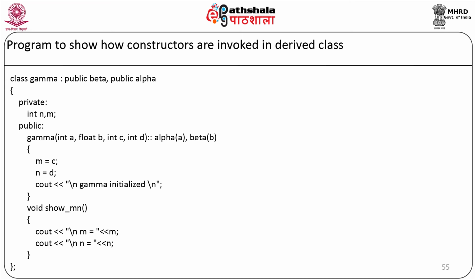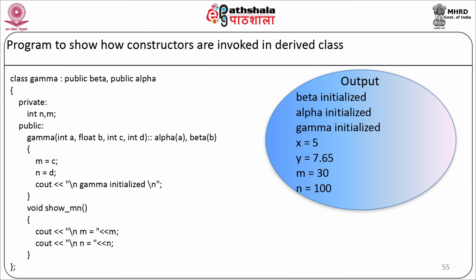When the above code is compiled and executed, it will produce the result as: beta initialized, alpha initialized, gamma initialized, x equal to 5, y equal to 7.65, m equal to 30 and n equal to 100.